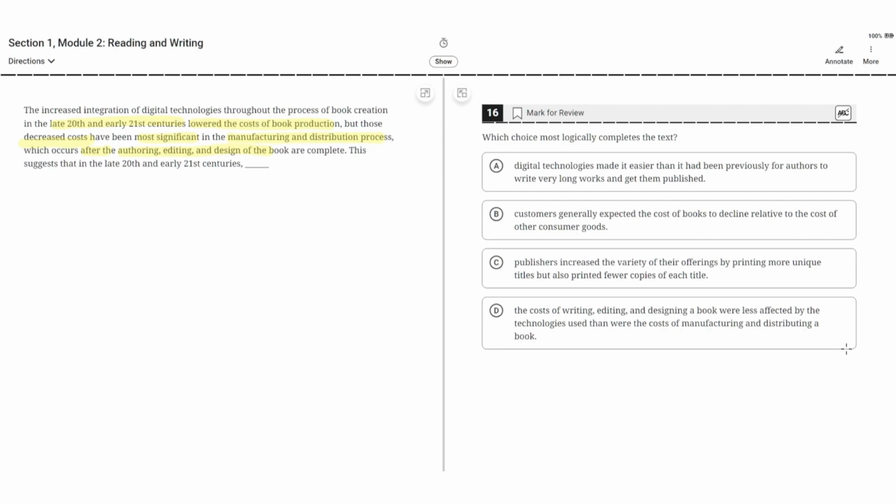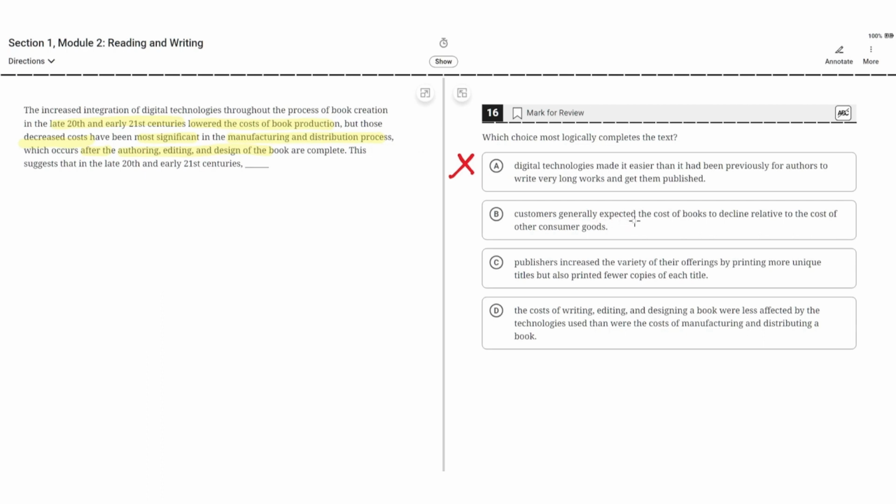So option A says, digital technologies made it easier than it had been previously for authors to write very long works and get them published. This is incorrect because the text doesn't focus on authors writing works and getting them published. It focuses more so on the cost of book production. So A is incorrect.